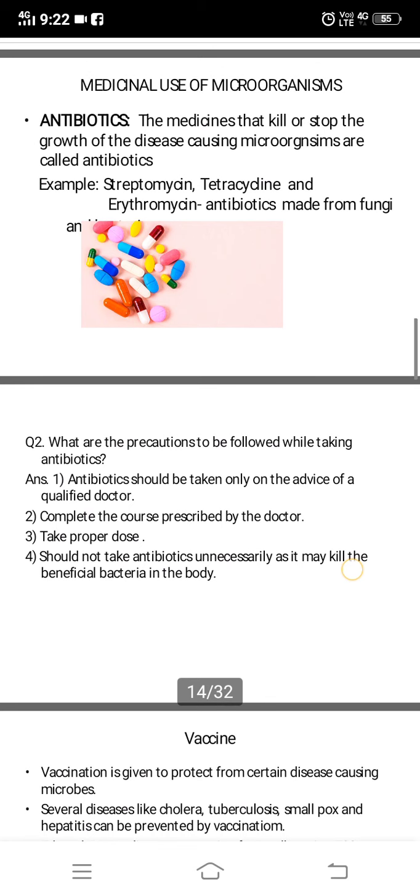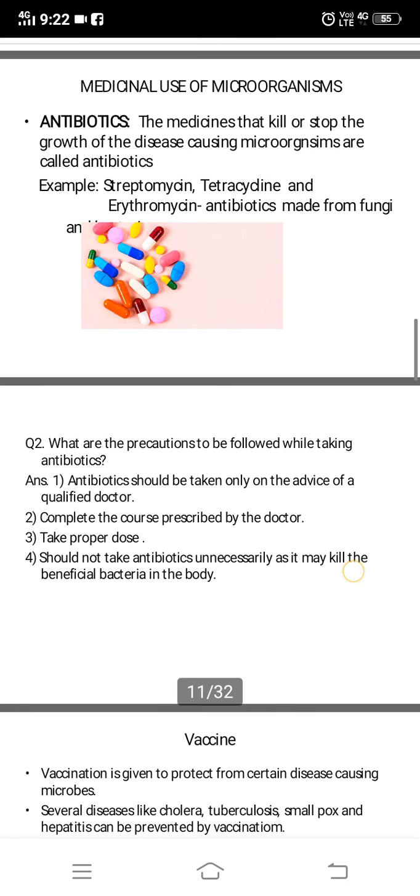Now these antibiotics, you might have seen that when you go to the doctor, he prescribes you antibiotics and he tells you to take the complete dose. So that is very important, that if he has given you the medicine for 5 days, you should try to eat that medicine for 5 days. It's not that for 2 days you eat and you feel that your fever has gone down and you stop eating. That's not right. You should complete the dose, then only that microorganism which is in our body, it will be killed. Otherwise that will remain in the body, and in future again after few days you will again get that disease, because that microorganism will divide.